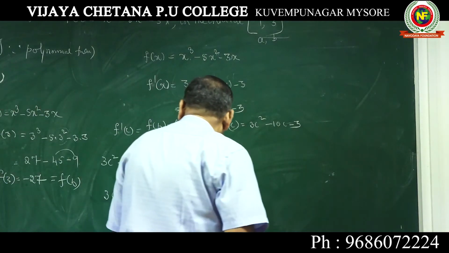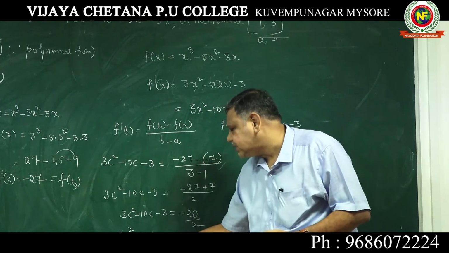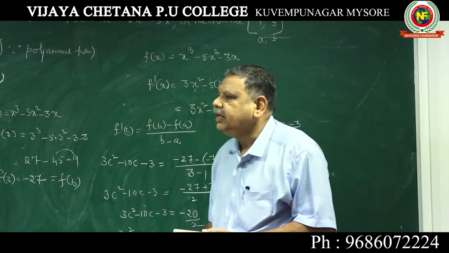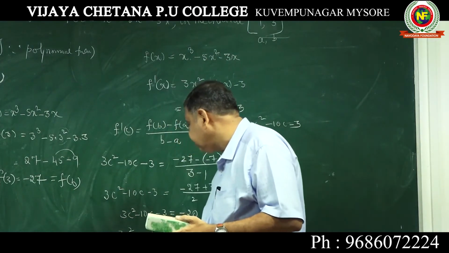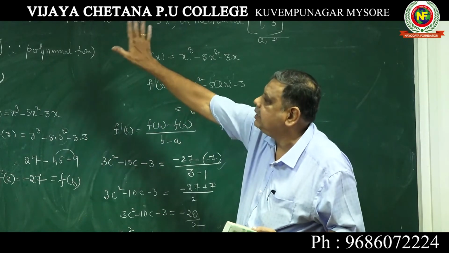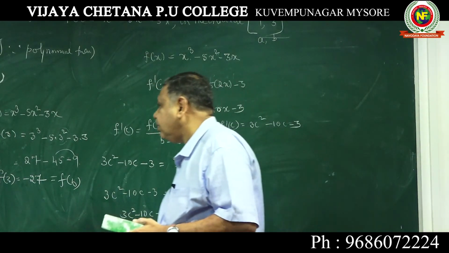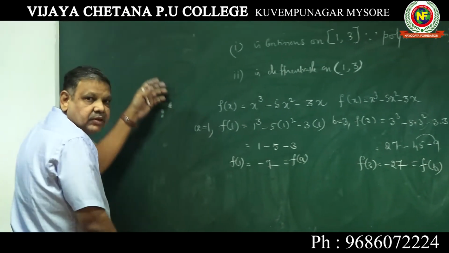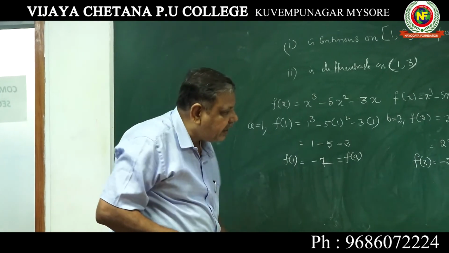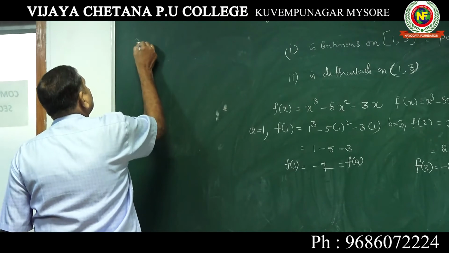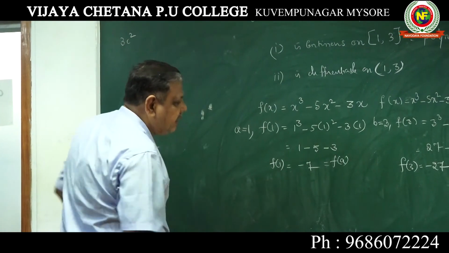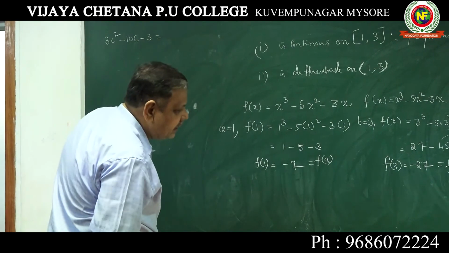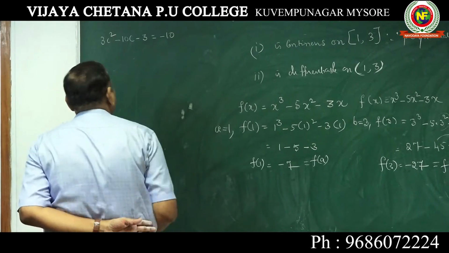Now this question is important because c has got two roots, because it is a quadratic equation. Whenever it is a quadratic equation, you have got two roots, or two values of c. Both the values of c you have to check whether MVT is satisfied. Carefully follow. Now I am taking that 3c square minus 10c minus 3 is equal to minus 10. So find out the value of c now.